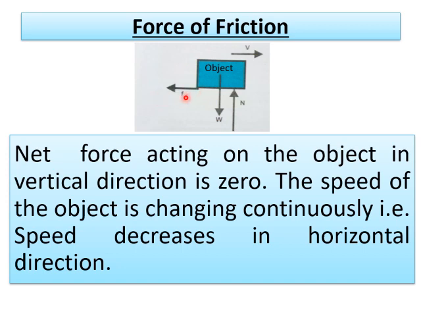So that means here the applied force is in one direction, and the frictional force is in the opposite direction. Both are unbalanced. That means the net force acting is not equal to 0. So that is the reason it moves through some distance and it stops. You have to remember that the speed of the object, here the book we are discussing, is changing continuously. That means the speed decreases in the horizontal direction.